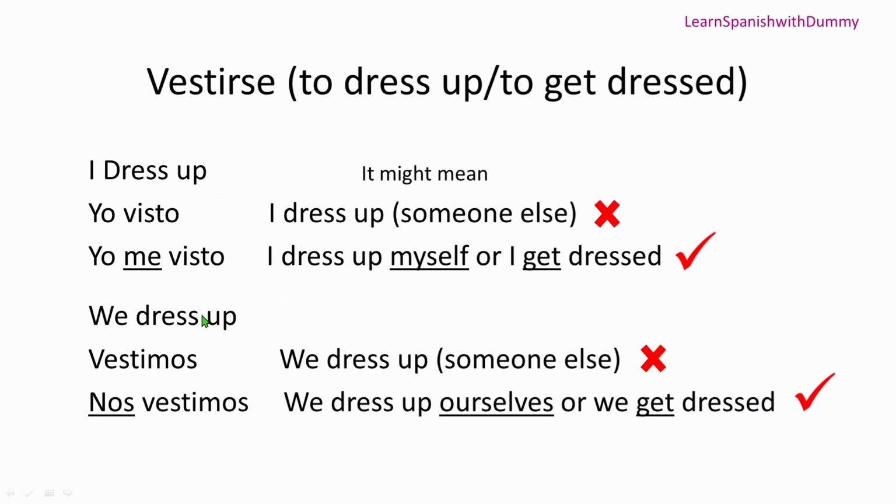Okay, now "dress up" literally means vestimos. Vestimos means we dress up, right? But it's a literal translation of English, which is incorrect. Vestimos means we dress up someone else. We need to say nos vestimos. Now it means we dress ourselves, or we get dressed up. Okay, this is the correct way to say it.